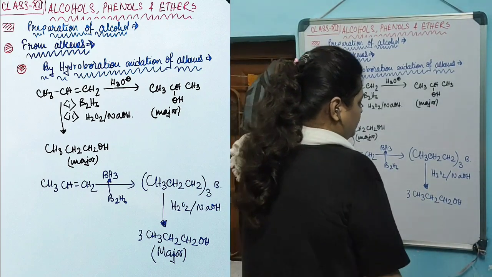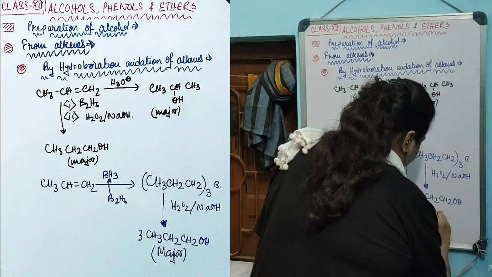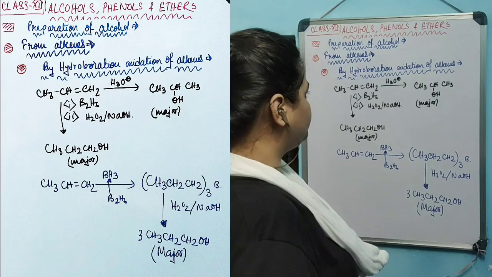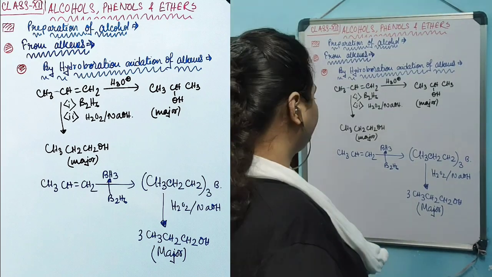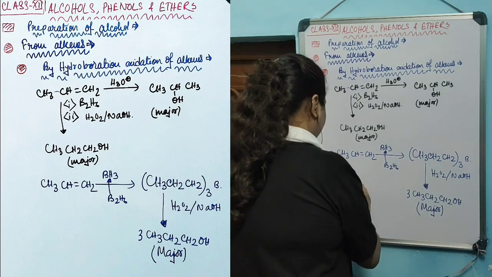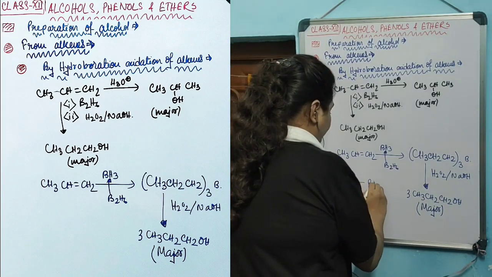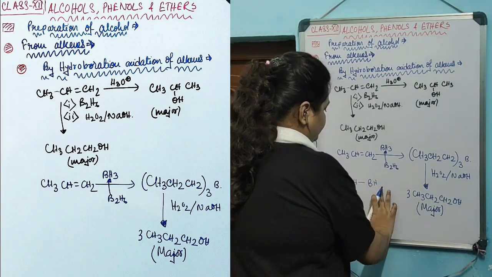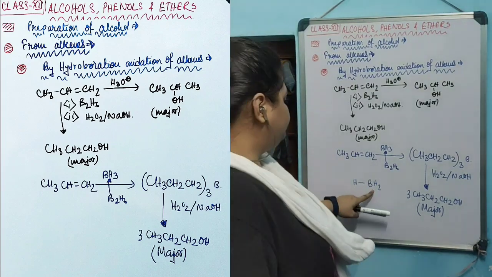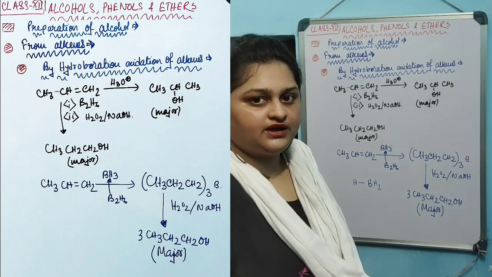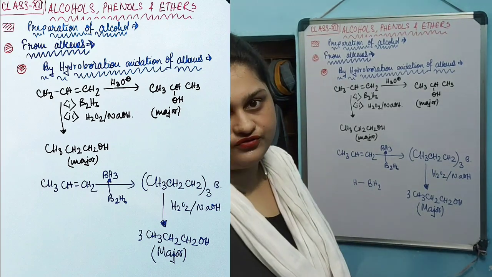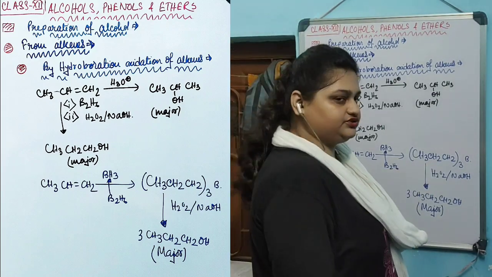So this terminal alcohol can be produced via this hydroboration oxidation method. Now, how is this happening? Hydrogen in BH3 is added to the middle carbon and BH2 is added to this one, and by donating to all 3 molecules of alkene, this one is produced.